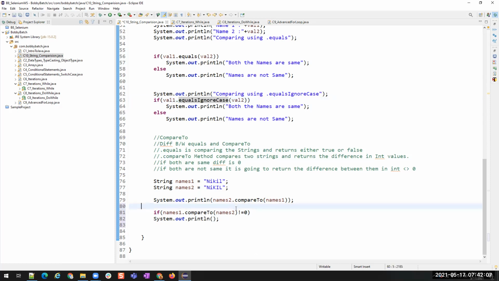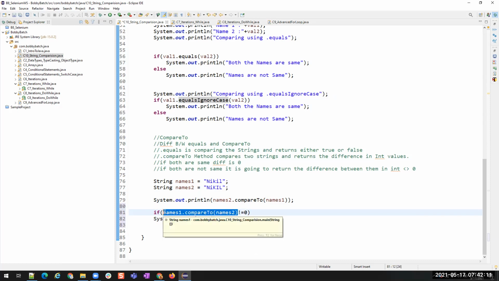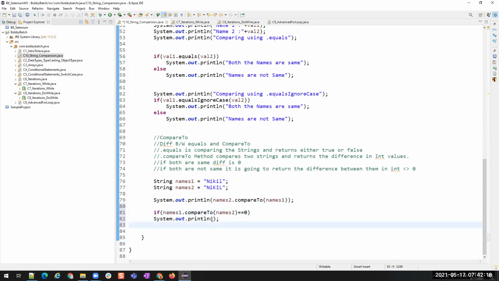But here, this is returning an integer value, so we have to compare with the required value. Understood? If this is double equals to 0, then both are same. Else, not same. That's all. Understood?